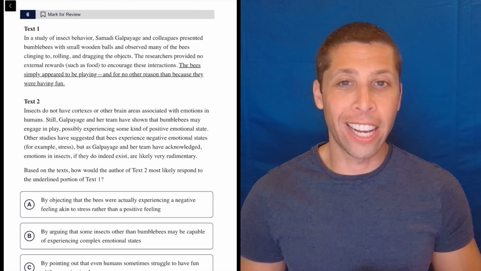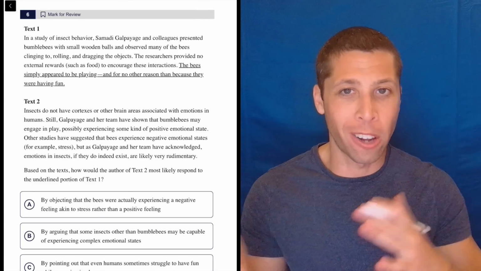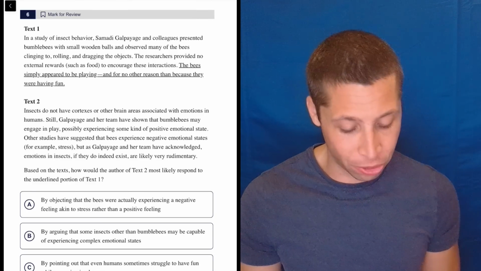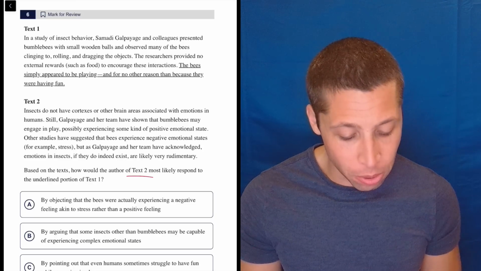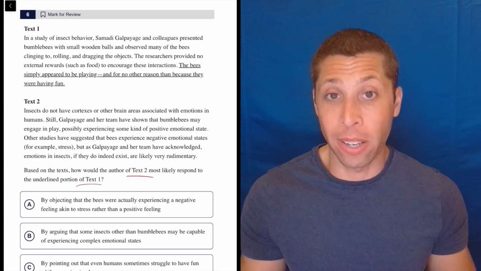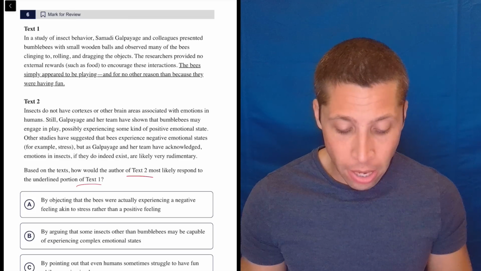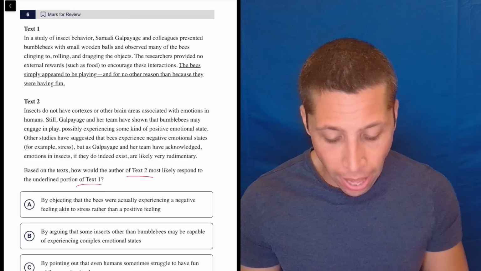This cross-text connections question is my favorite: how would the author of text 2 most likely respond to text 1? The underlined portion is still text 1. I like to read text 2 first, so I'm going to do that.